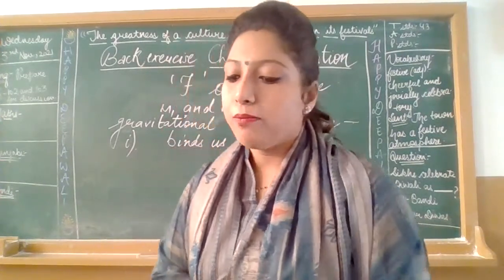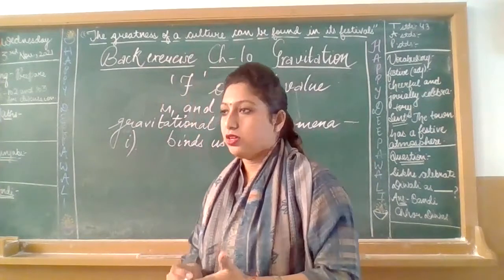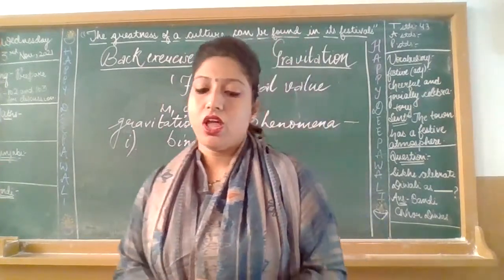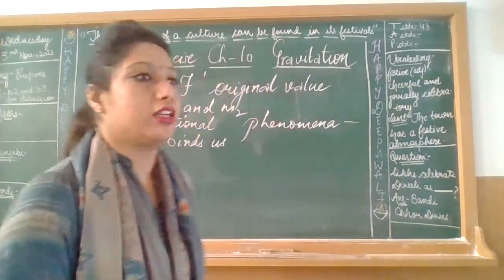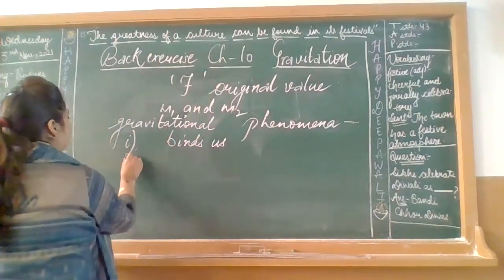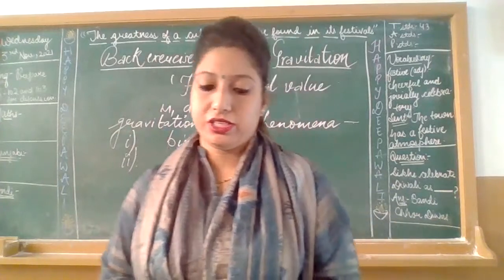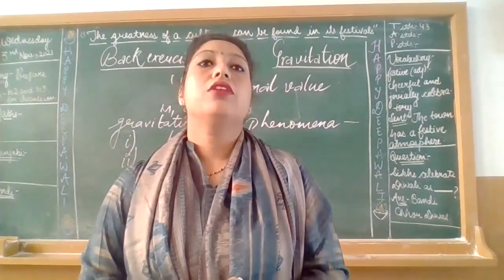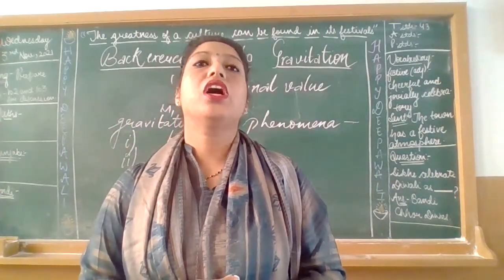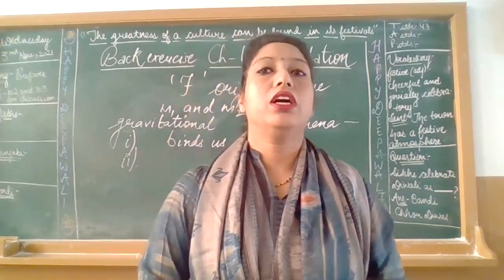Second point: the motion of the moon around the earth.